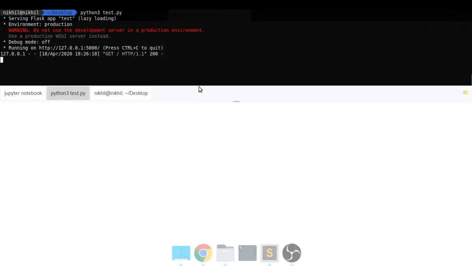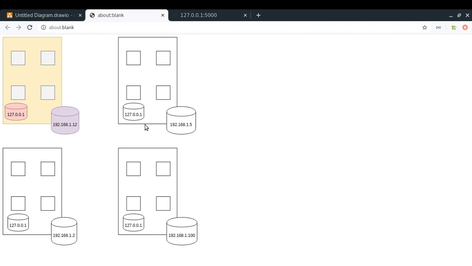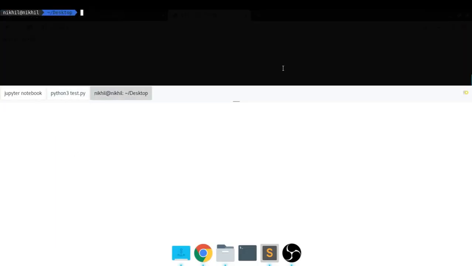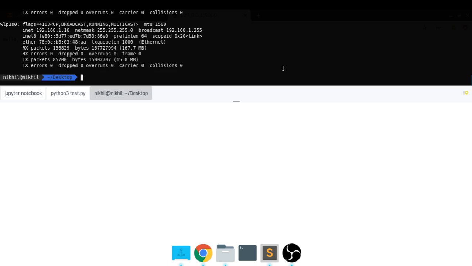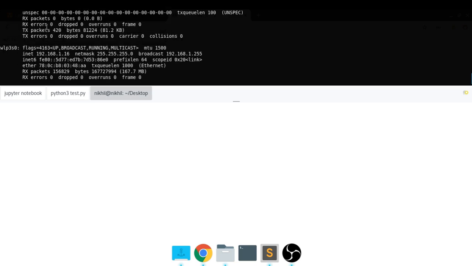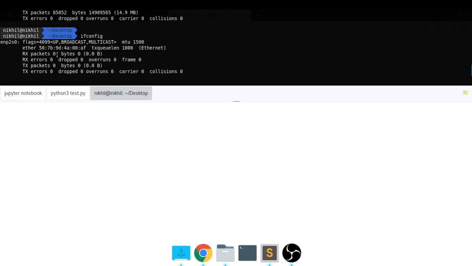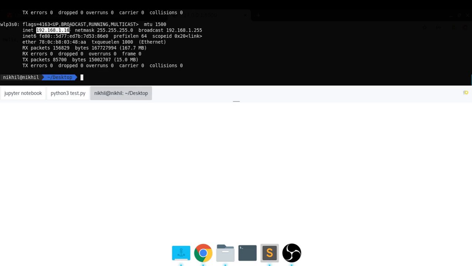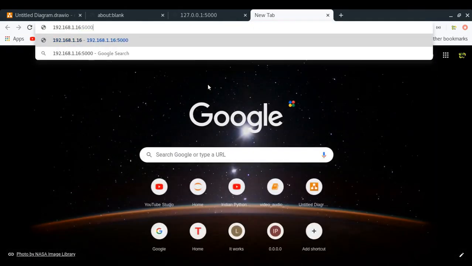Now let's talk about the external IP address, the unique IP address which this computer has been given in my Wi-Fi network. So how do I know my unique IP address? Well, you can find that by doing ifconfig, or ipconfig in Windows, and then in wlp3s0 or any such kind of thing. You have to ignore a few, like this is for Ethernet and so on. So you have to select this one, your unique IP address in your Wi-Fi network, and then let us just go to that and put 5000 there.